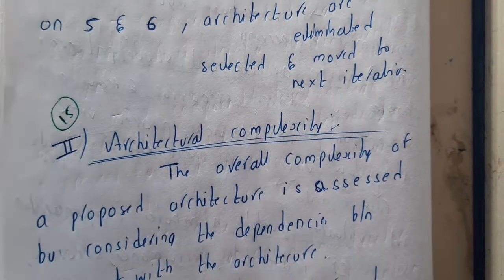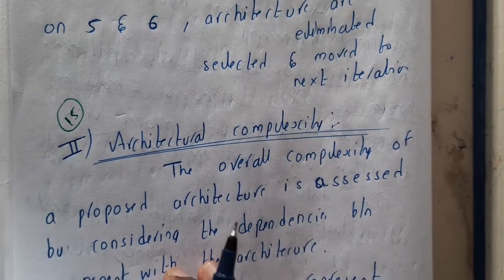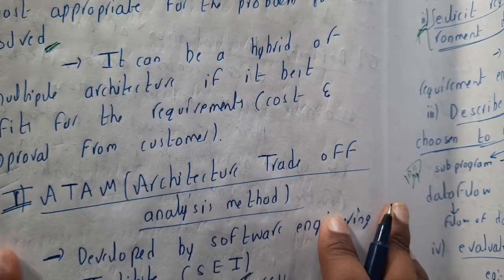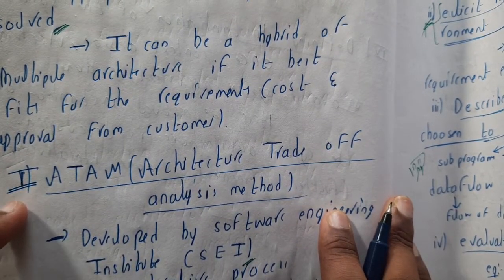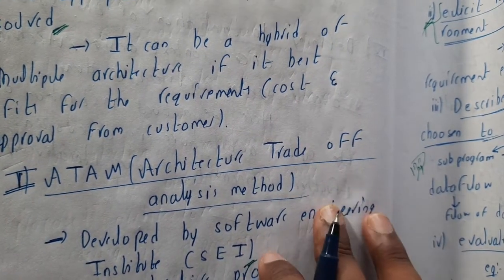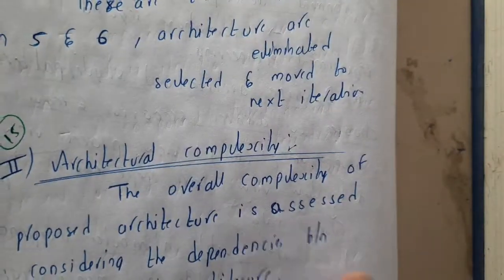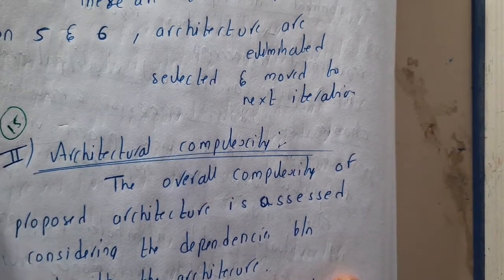In this lecture, let us continue with the second step, guys. So we are discussing alternate architectures, right? In the previous lecture, we went through the first step where you will be analyzing the architectures, and at the end, after multiple iterations, you will be finalizing one architecture, guys. Now in this step, you will be checking the complexity of that architecture.